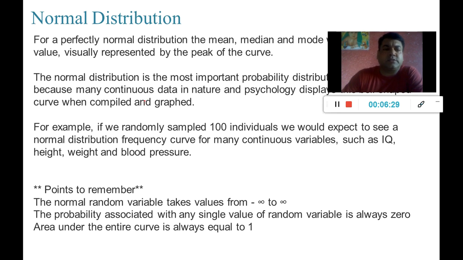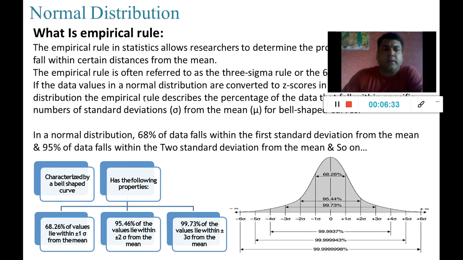And a few more characteristics we have seen, right? 68.26% of values will always lie between minus 1 and plus 1 standard deviation. 95.46% of values will always lie within minus 2 to plus 2 standard deviations, and 99.73% of values will always lie within plus or minus 3 standard deviations.